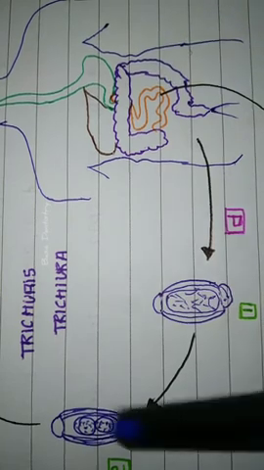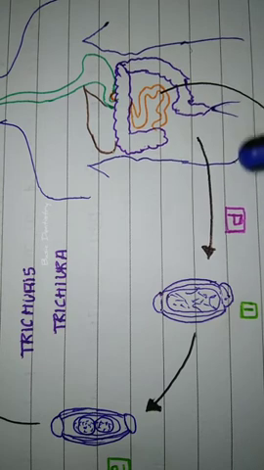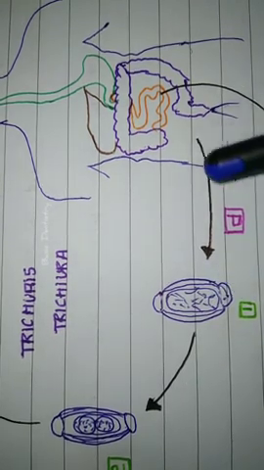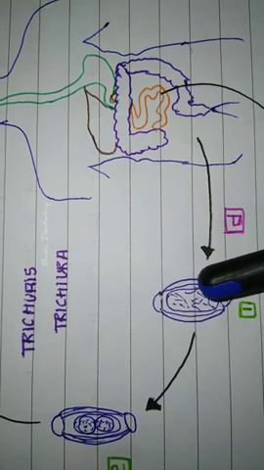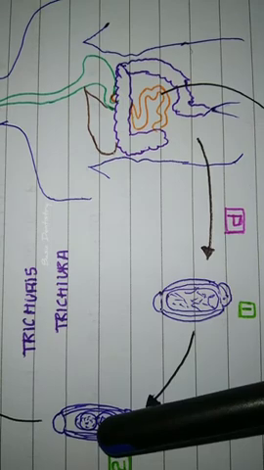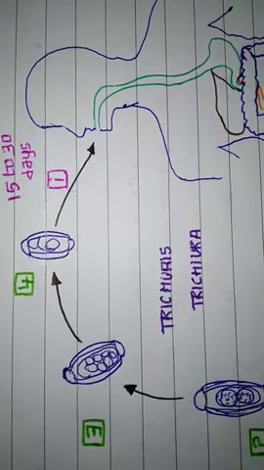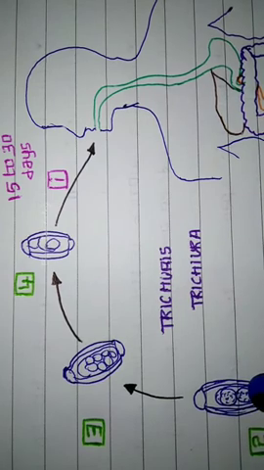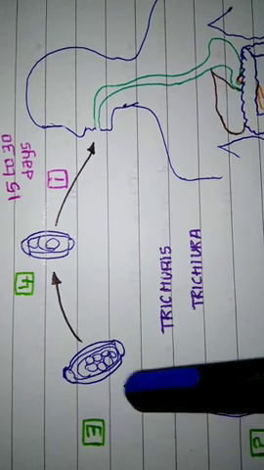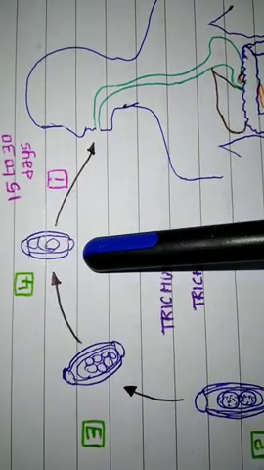This is the life cycle of Trichuris trichiura. First, these are the unembryonated eggs which are voided through the feces, and then they form the two-cell stage. After the second stage, the cells rapidly multiply and lead to the advanced cleavage stage. And then the fourth stage, which is the embryonated stage.